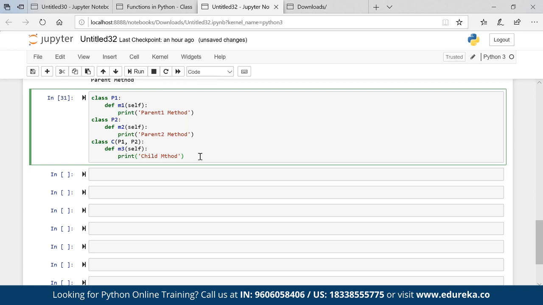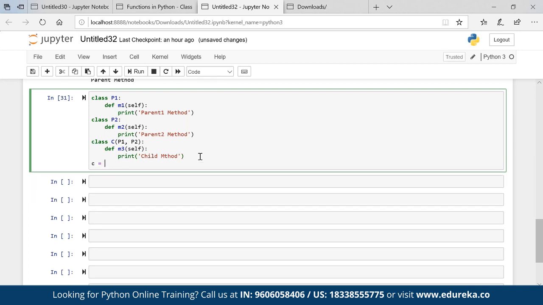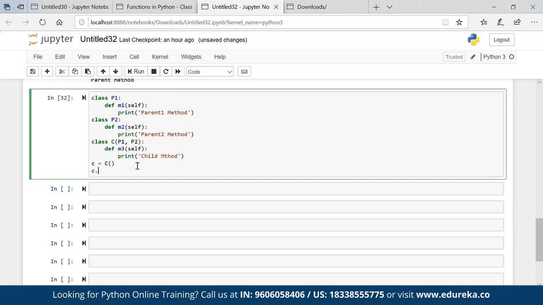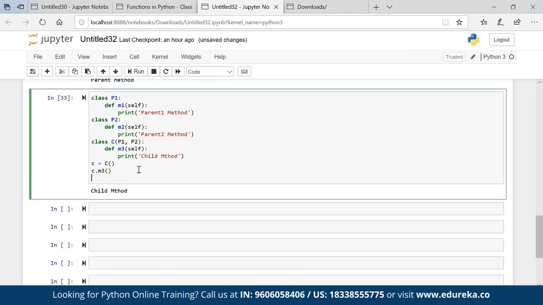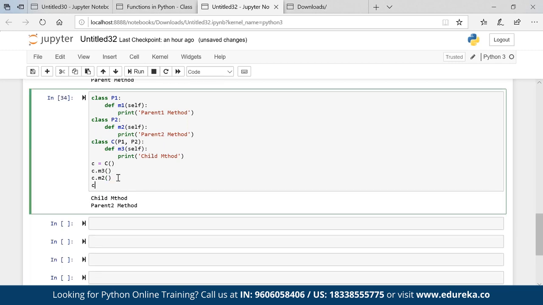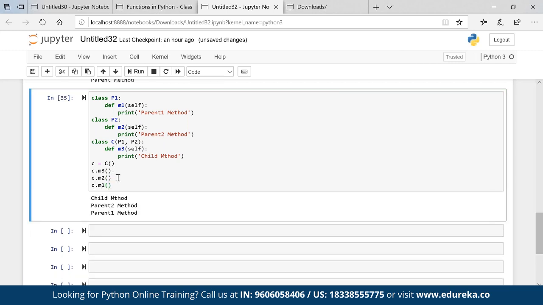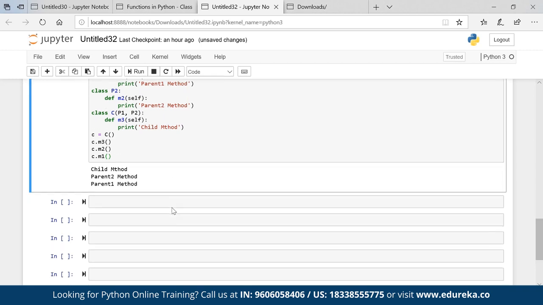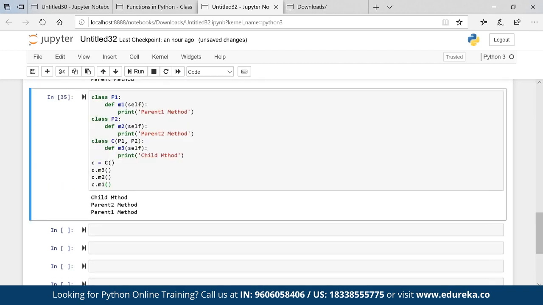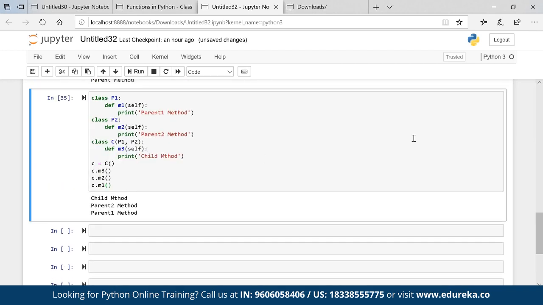So if I go ahead and create an object C, and if I call C dot, let's say M3, looks fine. C dot M2 looks fine as well. C dot M1 looks fine as well. Okay. So Python has multiple inheritance like C++. I don't know C++. I'm not from a C++ background, but yes, this is how it works. This is my multiple inheritance.